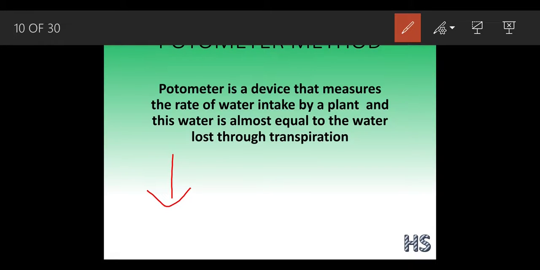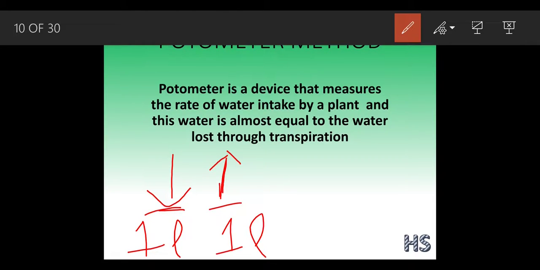Suppose this is the level of water taken in by the plant, the same amount of water is going to be lost by the plant. This shows that the plant is not going to lose more water. If the plant has consumed 1 liter of water, it is going to transpire 1 liter of water only.